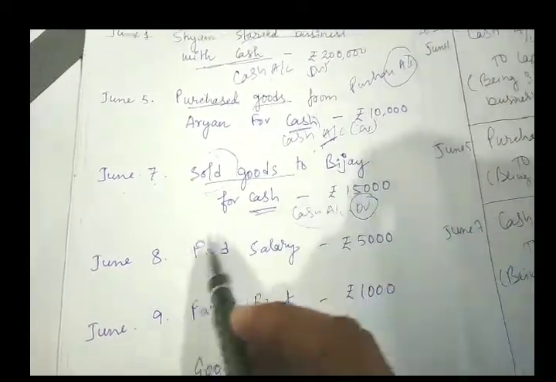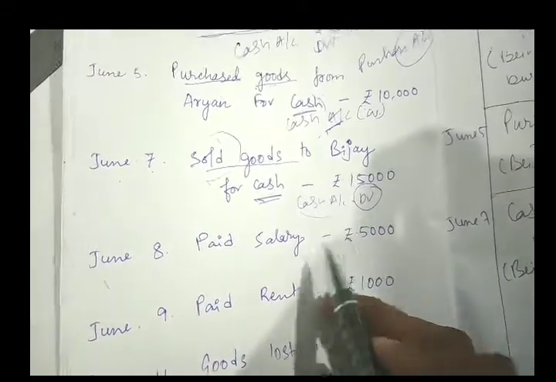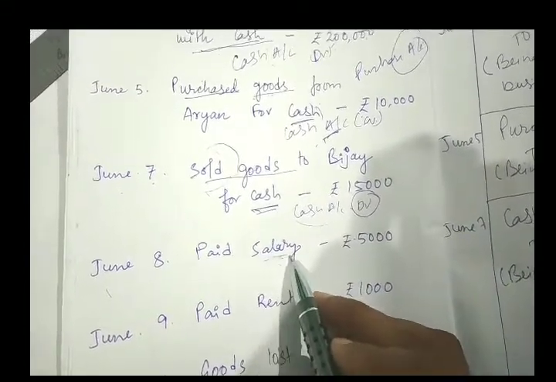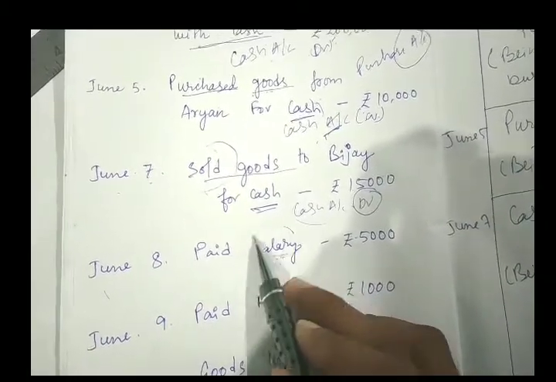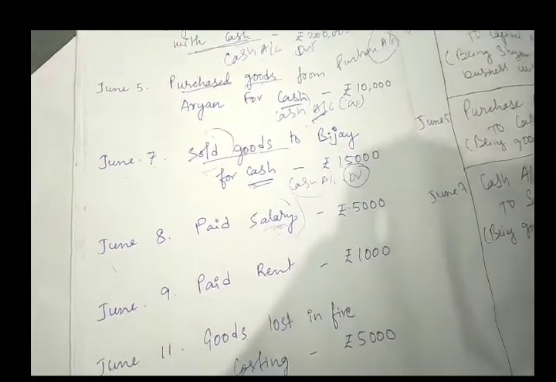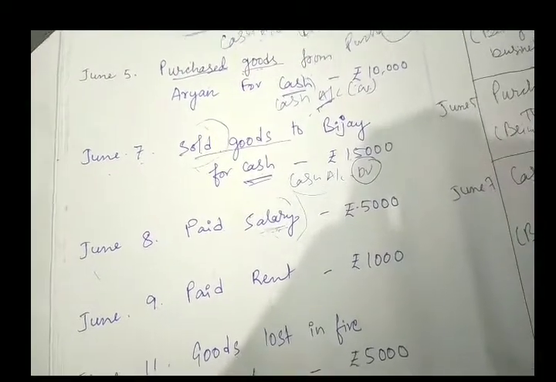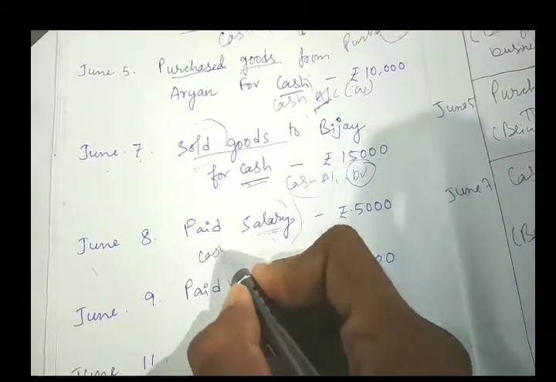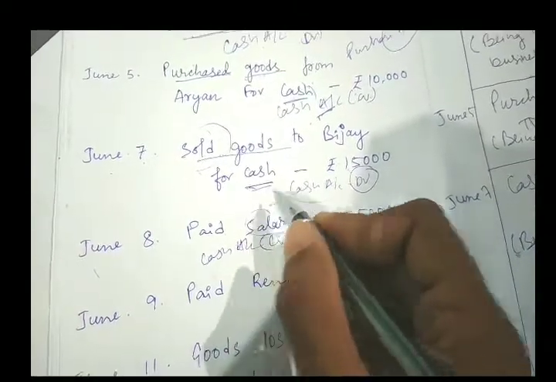Clear? Now June 8, paid salary 5,000. Now salary, paid salary is expense. Remember students, expenses are always debit. Now salary is expense. So what we will write? Salary account debit, because salary is expense. Now you are paying salary. So cash is going out. So cash account will be credit because cash is going out and salary is expense. So salary account will be debit.